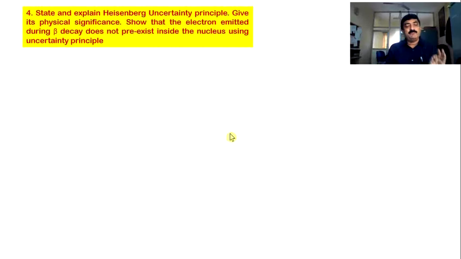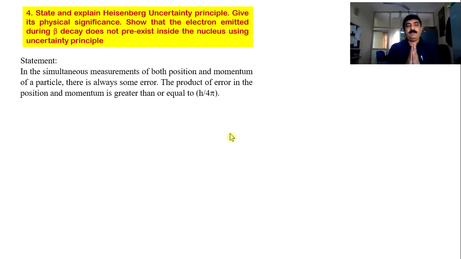Now comes the most important concept in quantum mechanics, one of the fundamental principles, called the Heisenberg uncertainty principle. State and explain the uncertainty principle, give the significance. Show that the electron emitted during beta decay does not exist inside the nucleus using this uncertainty principle. This is one of the frequently appearing questions. The uncertainty principle is very useful. Using this we can show that an electron never exists inside the nucleus. I will go ahead. First of all, the statement.